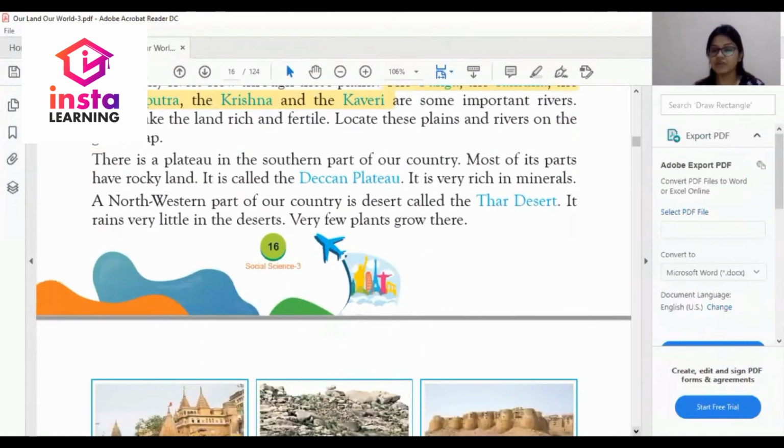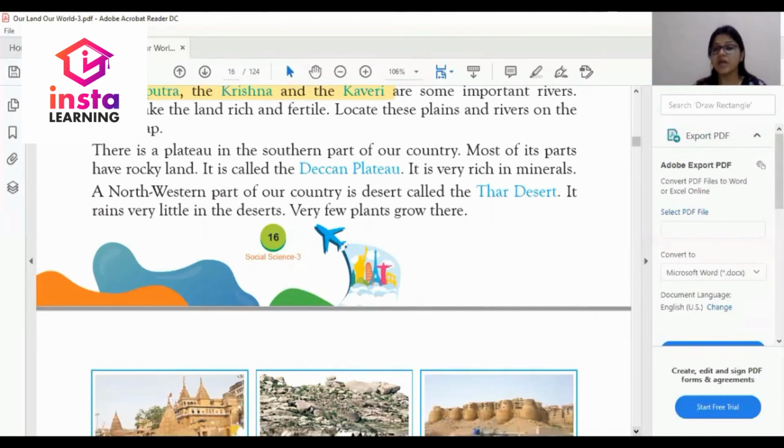There is a plateau in the southern part of our country. Most of its part has rocky land, and that rocky land is called the Deccan Plateau. What is it called? The plateau which is in the southern part of the country, and most of whose part has rocky land, is called the Deccan Plateau. What is the property of this plateau? It is very rich in minerals.